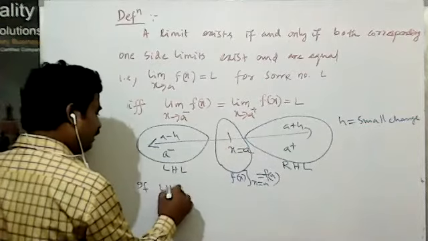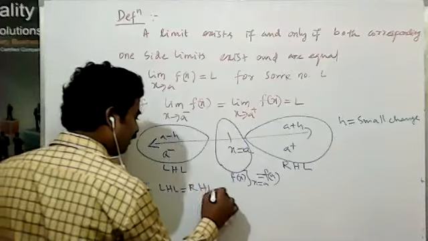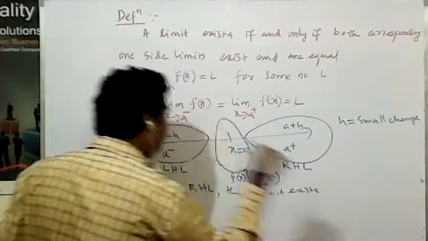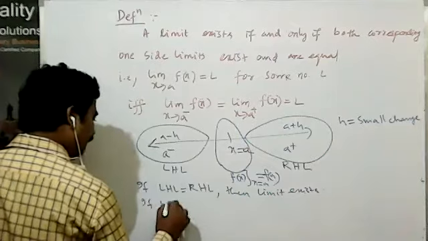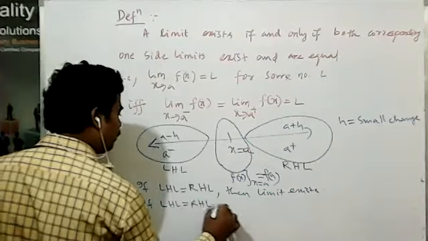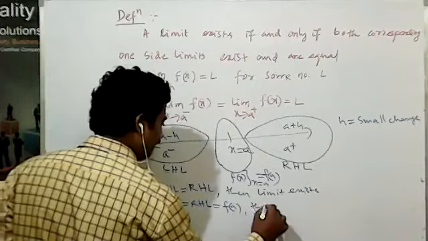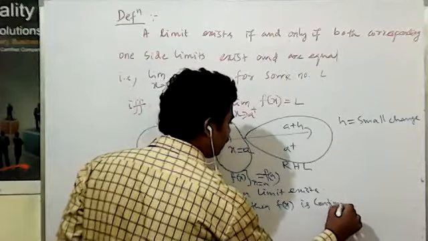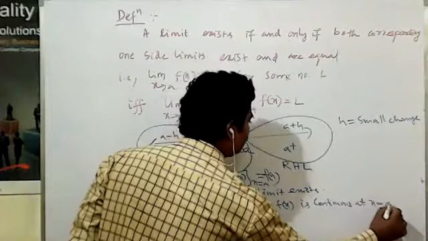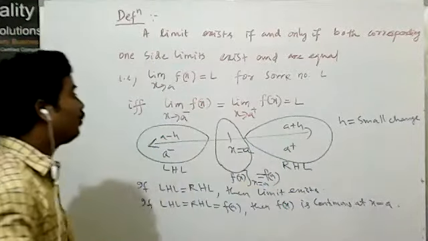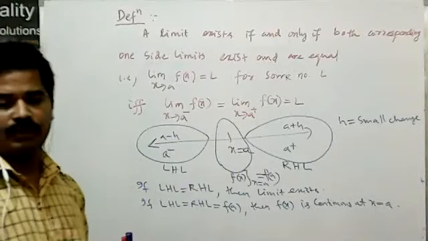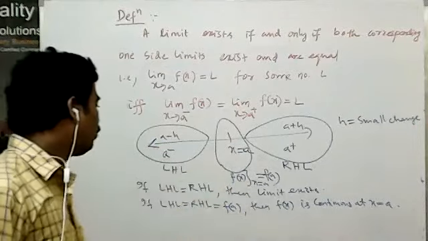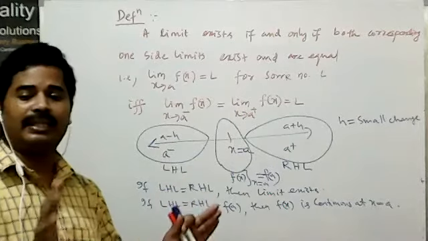If LHL is equal to RHL, then the limit value exists. If LHL is equal to RHL is equal to f(a), then f(x) is continuous at x equal to a. If all three are the same, we call it continuous. If only left and right are the same, the limit exists. If all three are the same, we say the function is continuous at the point x equal to a.